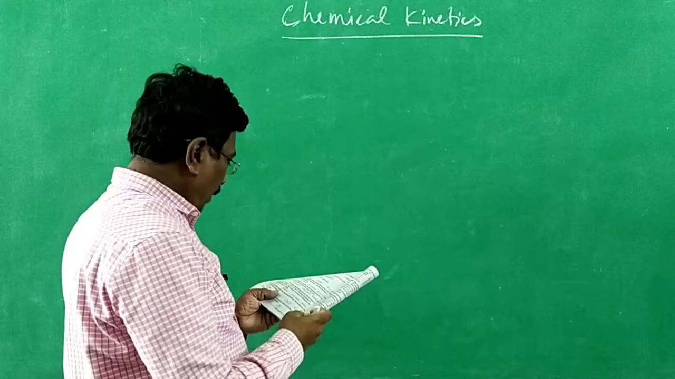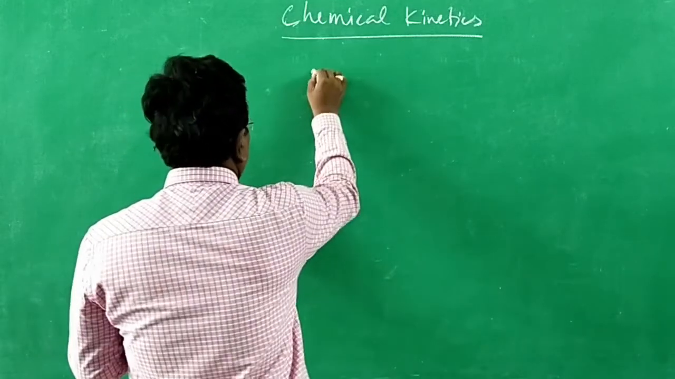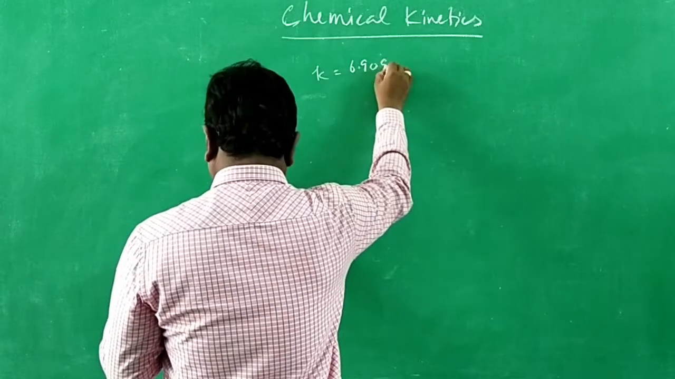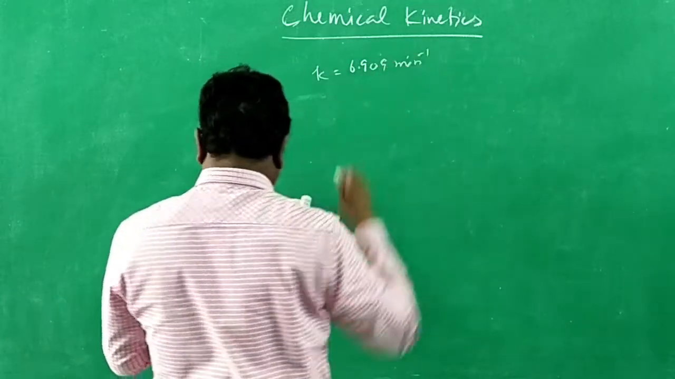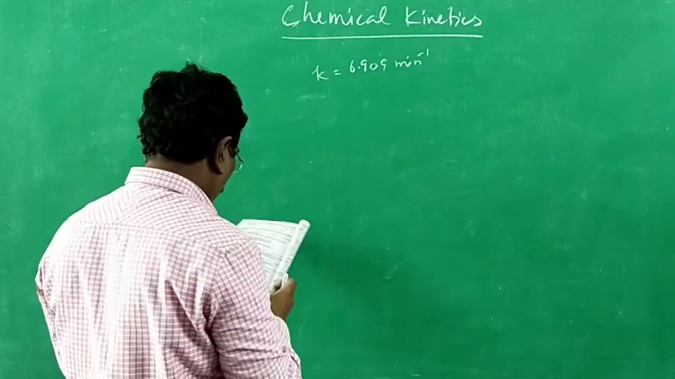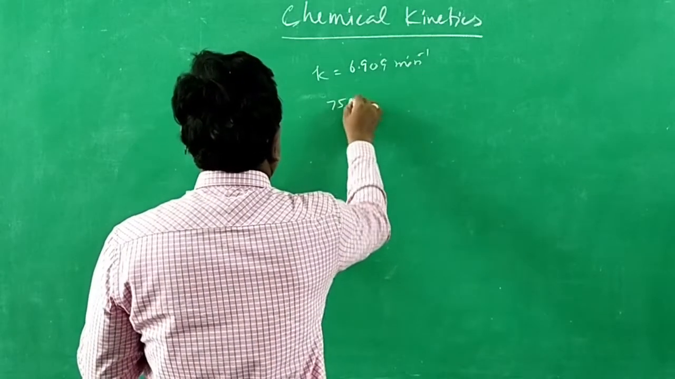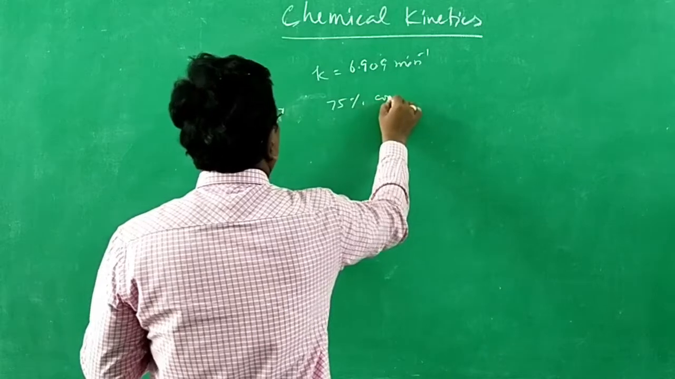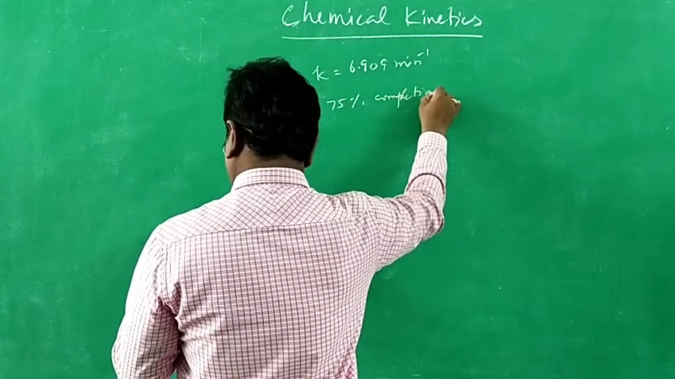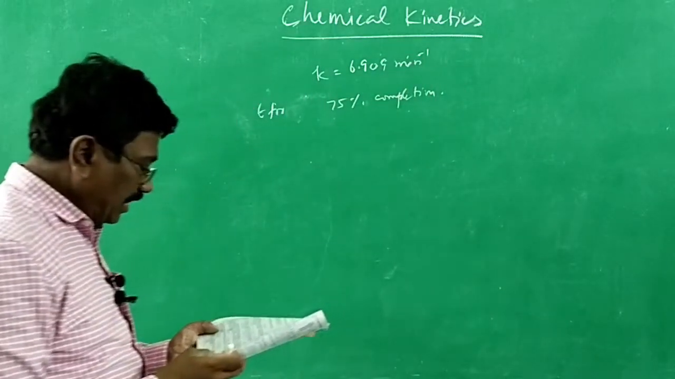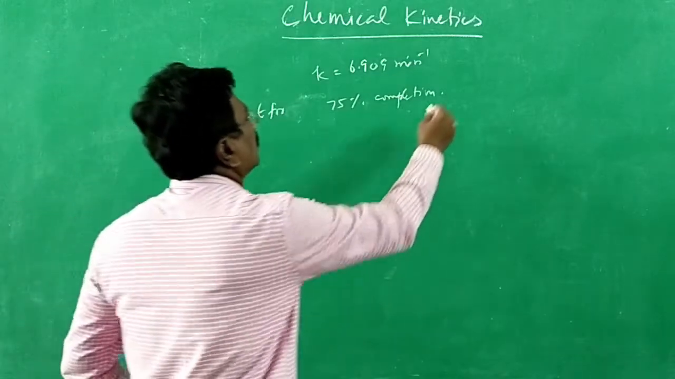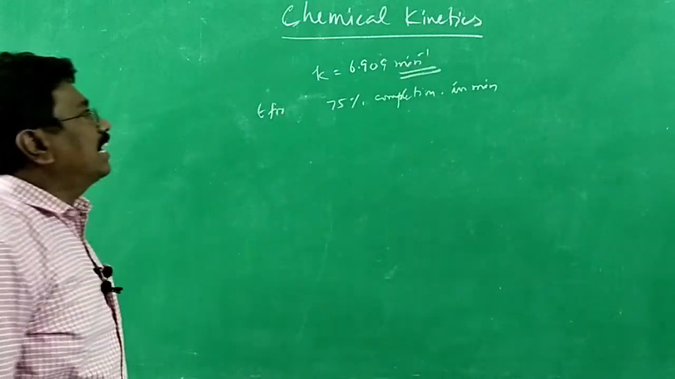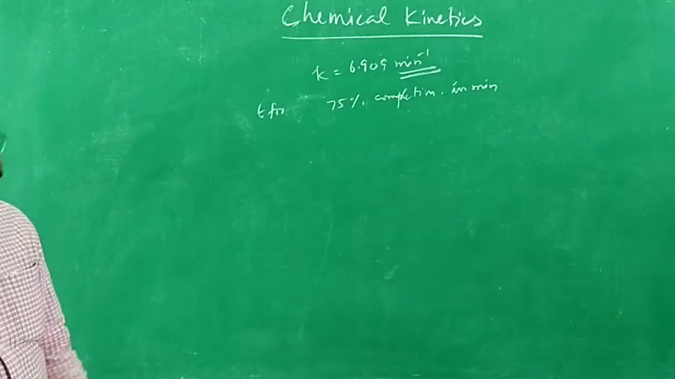Then the 13th question, for a first order reaction. Again a first order reaction, and the rate constant is given: K is equal to 6.909 minute inverse. The time taken for 75% conversion is asked. T for 75% completion is asked, in minutes. K is given in minute inverse, therefore they asked in minutes.